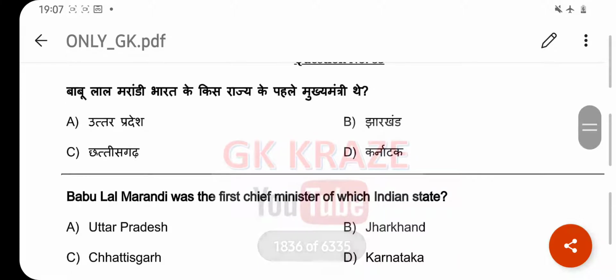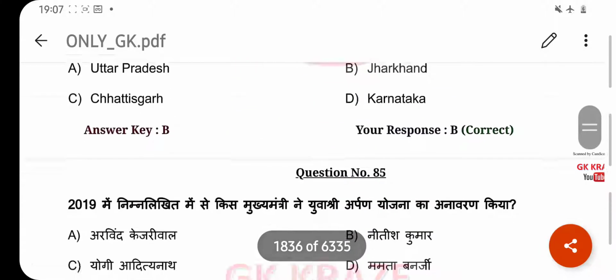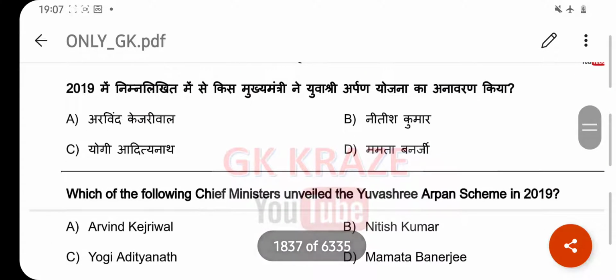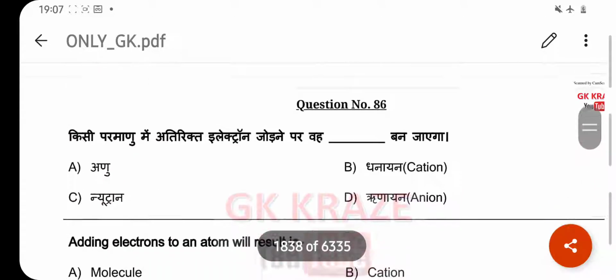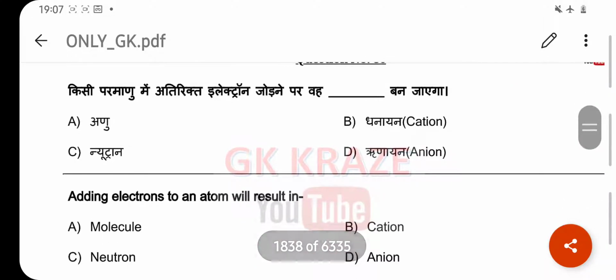Babulal Marandi was the first Chief Minister of which Indian state? Your right answer is Jharkhand. Option B. Which of the following Chief Minister unveiled the Yuvasri Arpan scheme in 2019? Your right answer is Mamta Banerjee. Option D. Adding electrons to an atom will result in? Your right answer is anion. Option D.